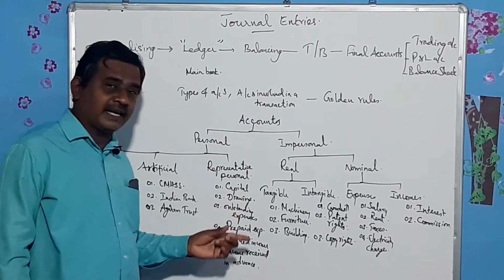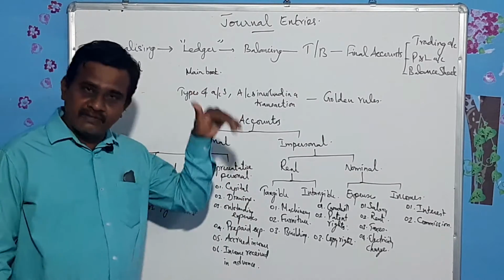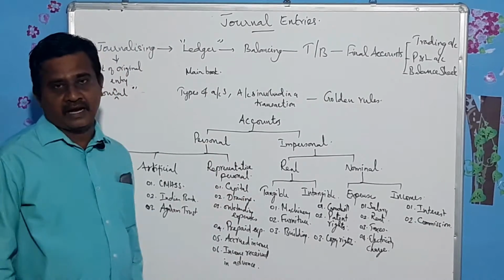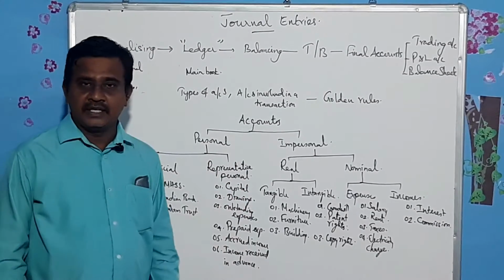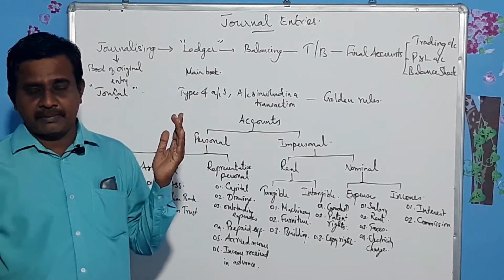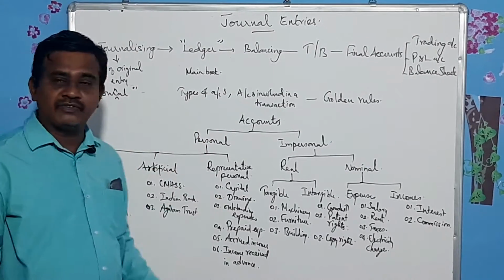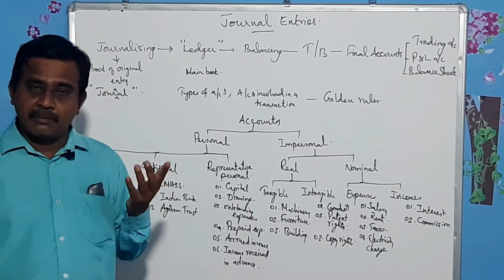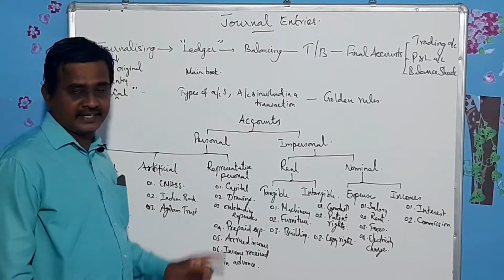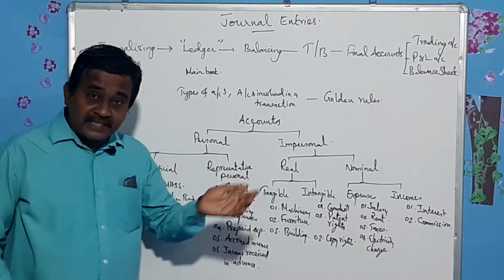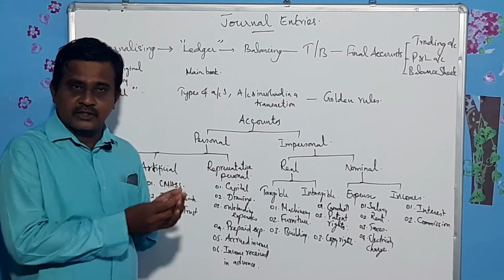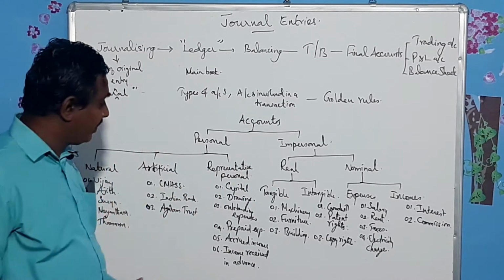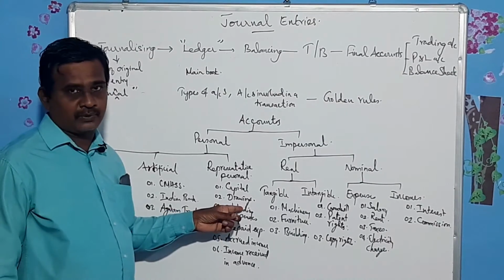So capital represents the person who gives money, but we write under the heading called capital account. Likewise, drawings. In the beginning itself, you might have studied the meaning of drawings. Money or goods in kind taken from the business by the owner is called drawings. The person draws money from the business, so his name should be written, but instead we write drawings account.